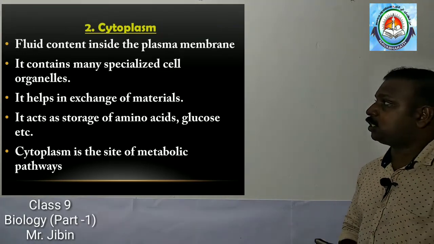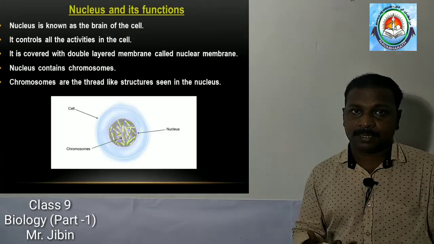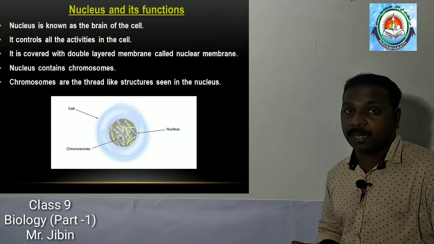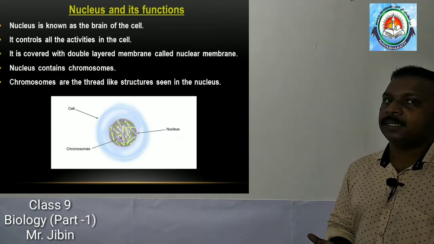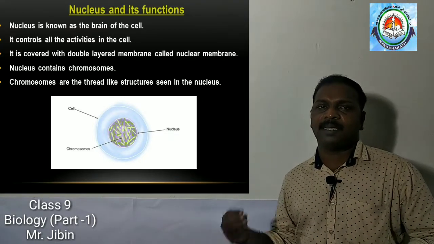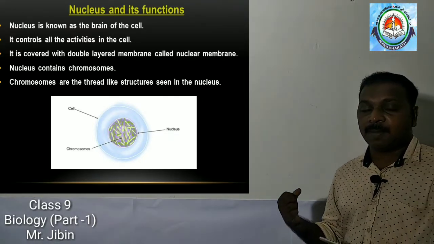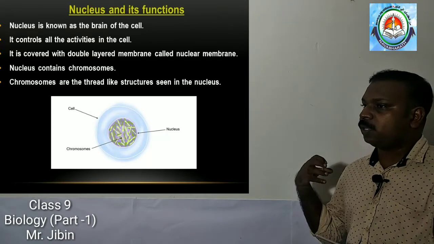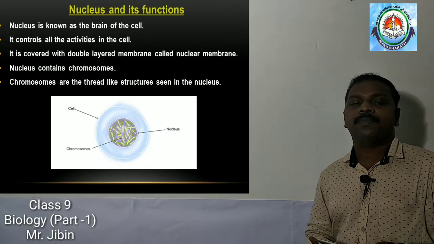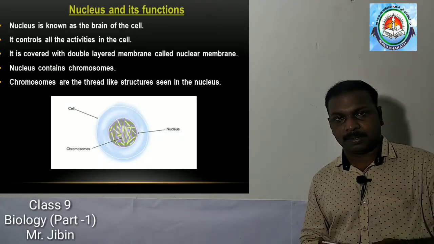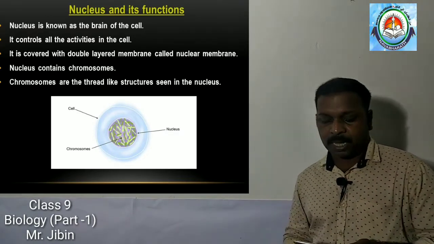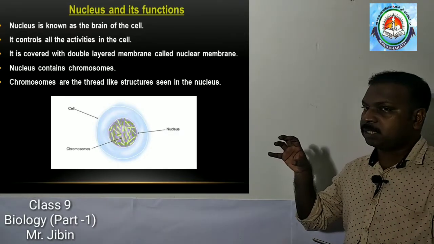Now we come to the next point, nucleus. It's an important one. Nucleus is known as the brain of the cell. Why? Because the nucleus controls all the activities in the cell. Each and every chemical activity and each and every cell organelle is controlled by the nucleus.